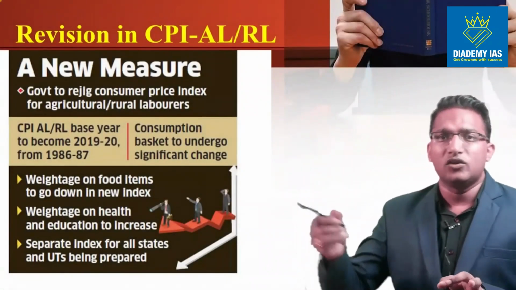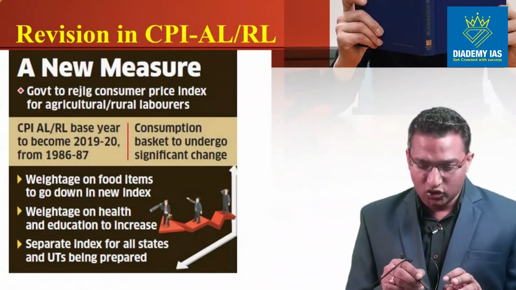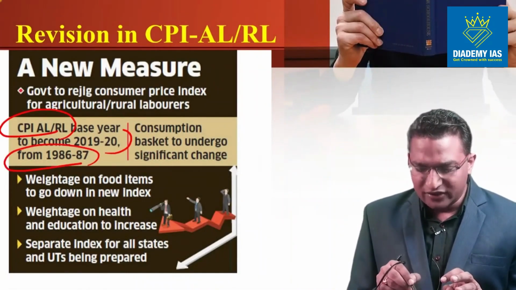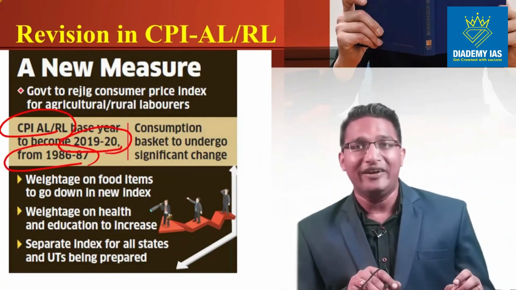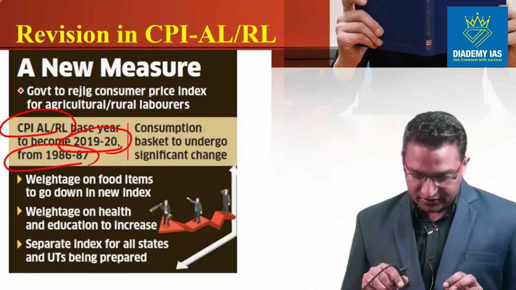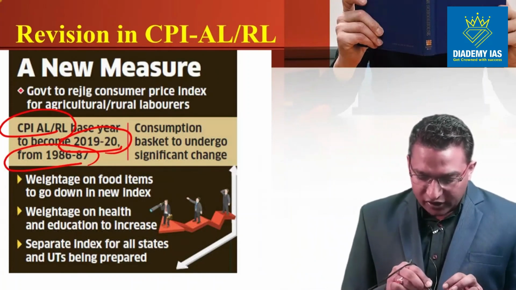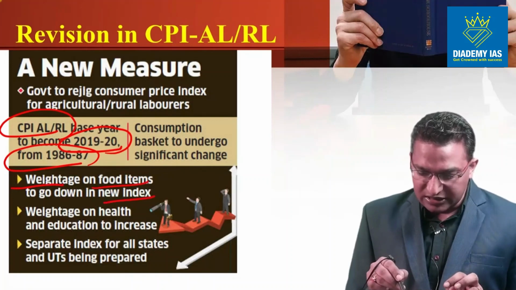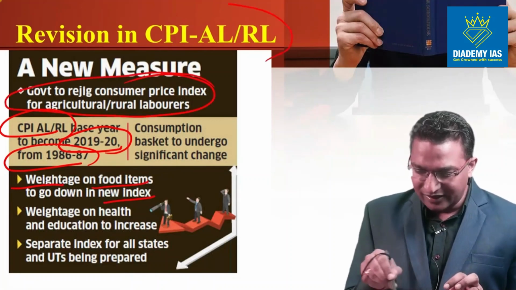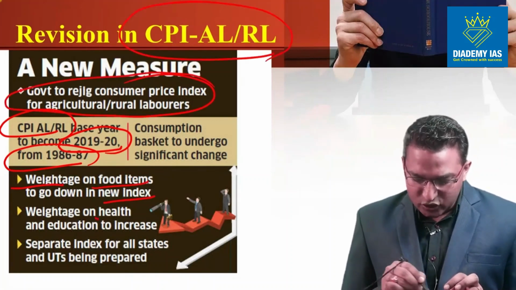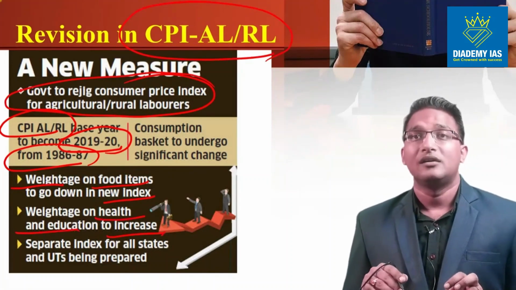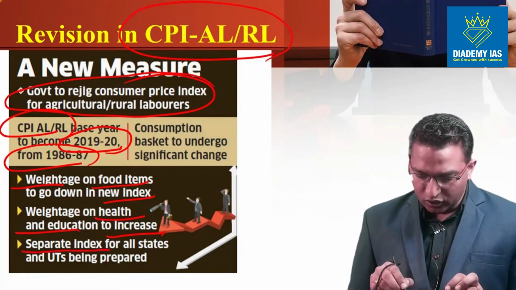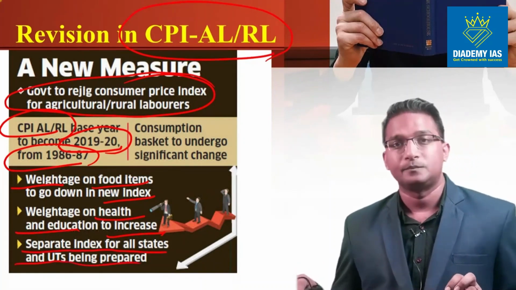Now, the government is also thinking about changing the base year of CPI AL and RL from 1986-87 to 2019-20 to make it more relevant and more appropriate. Apart from that, the weightage of food items in the new index can be changed. The weightage of health and education can be increased, because now the more focus is upon health and education, and a separate index for all states and UTs will be prepared.